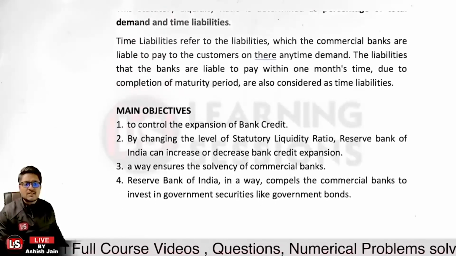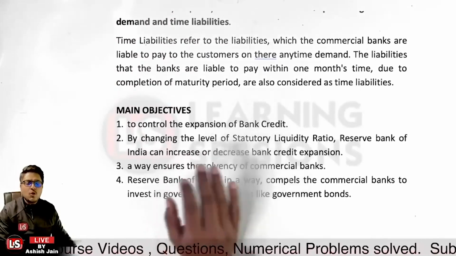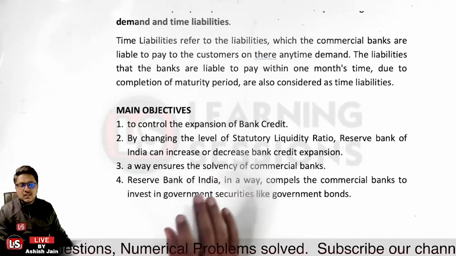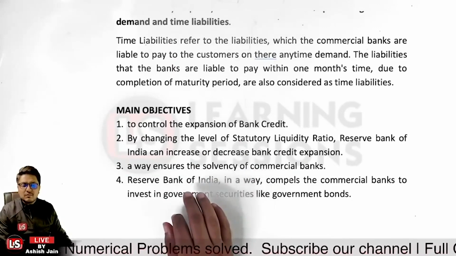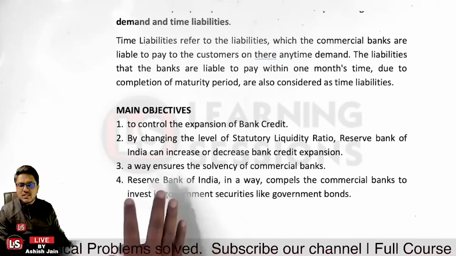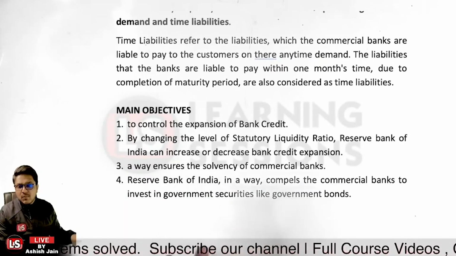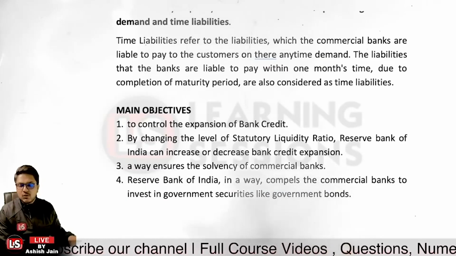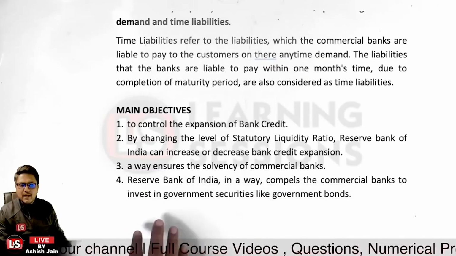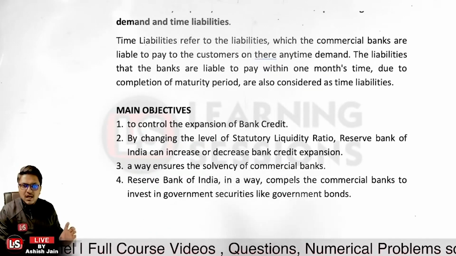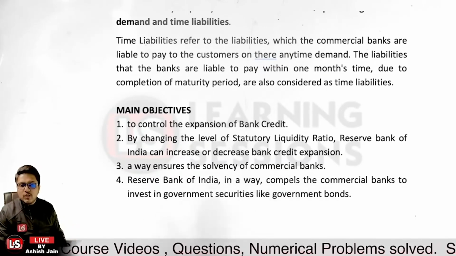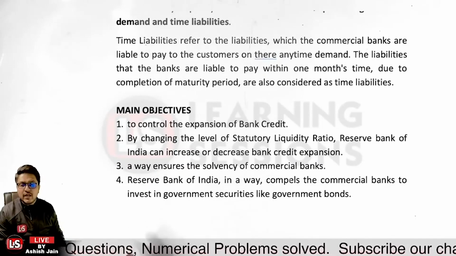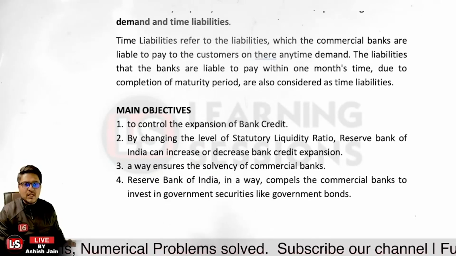And what are the objectives of the SLR? First of all, to control the expansion of bank credit. Same as the example I already gave you for the CRR. In the case of the CRR, the component is cash only, but in the case of the SLR, the components can be cash, gold, or approved government unencumbered securities. What does unencumbered mean? Unencumbered means those securities on which no prior charge has already been created. Those can be maintained in that form.